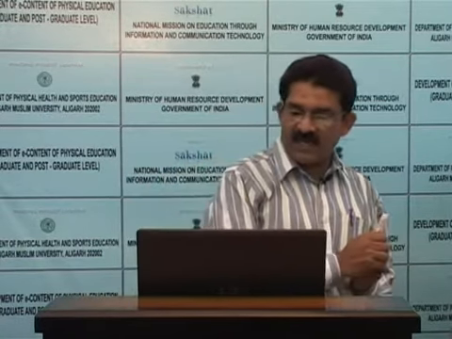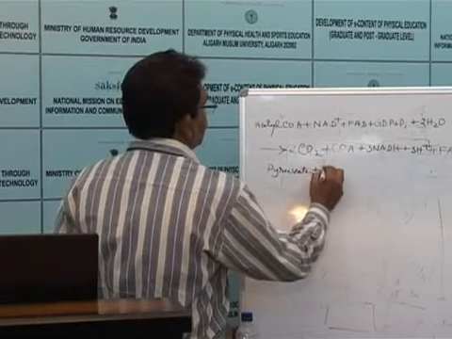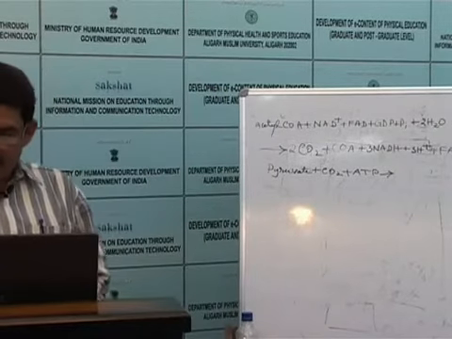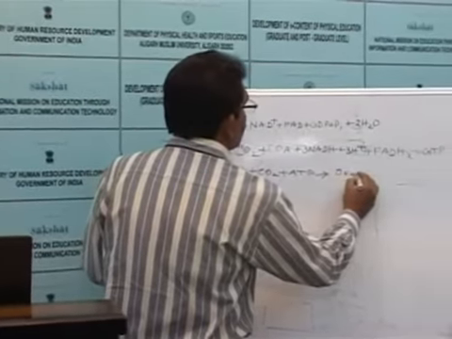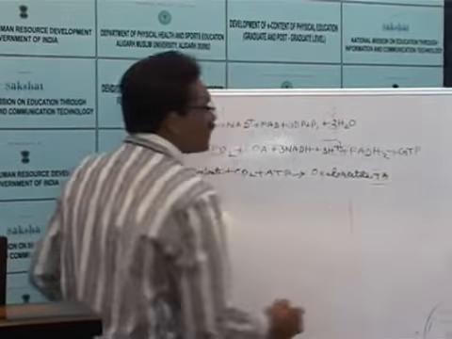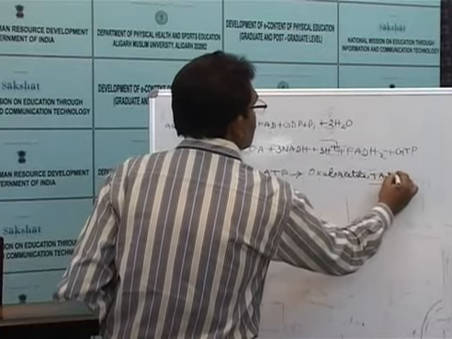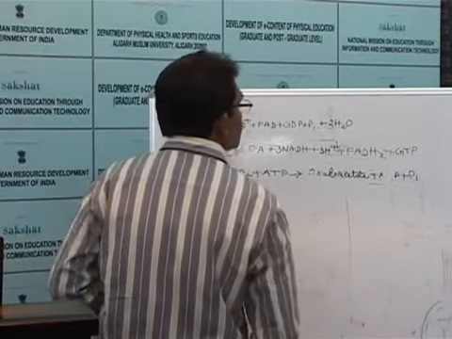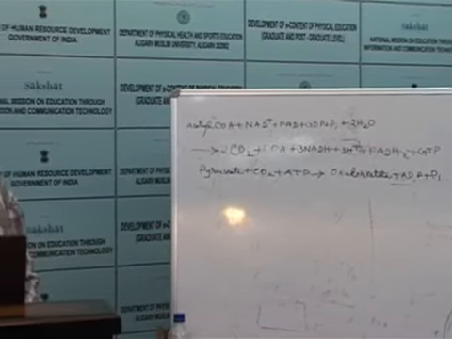Pyruvate plus carbon dioxide plus ATP yields oxaloacetate plus ADP plus Pi.